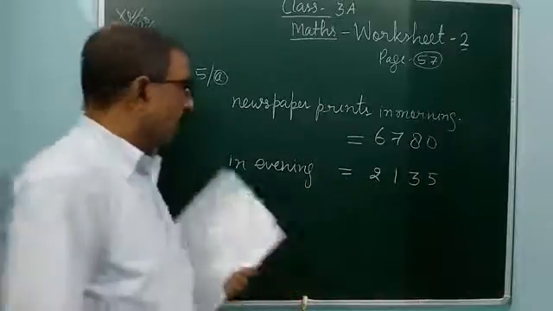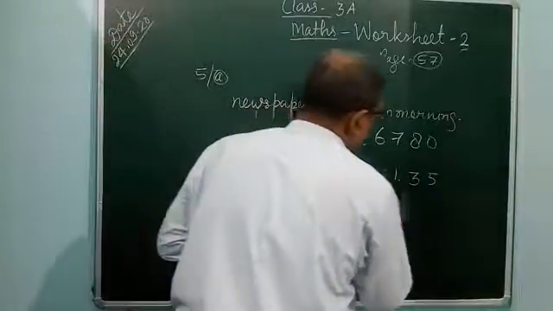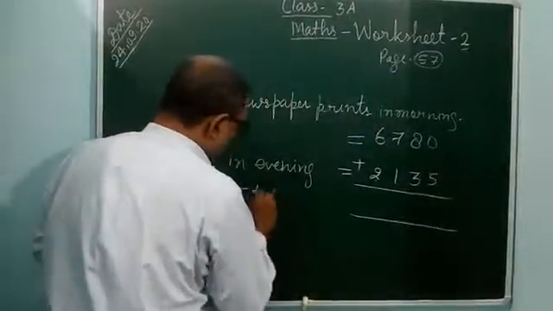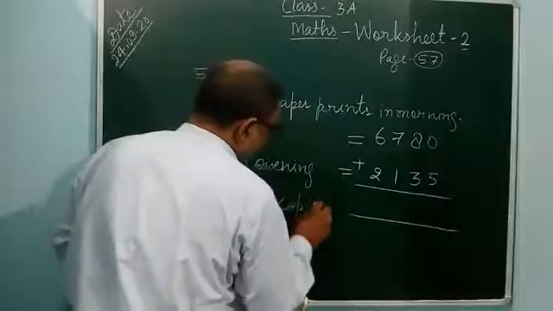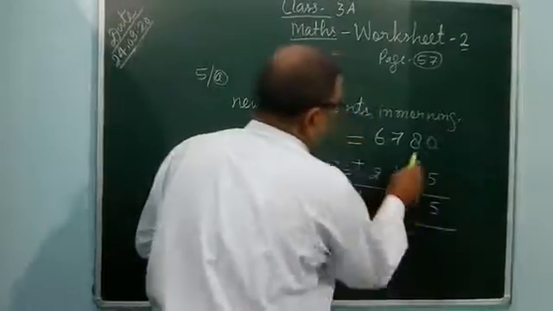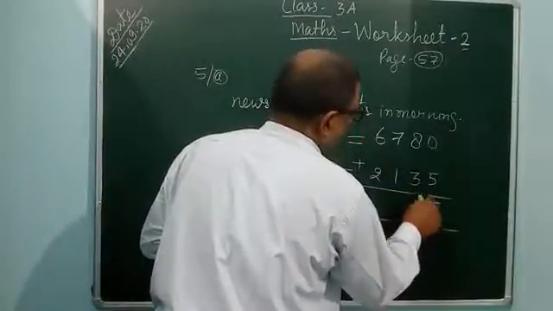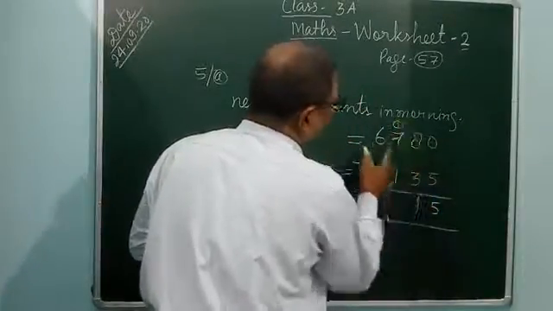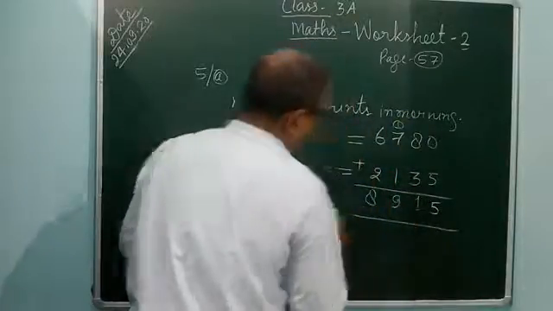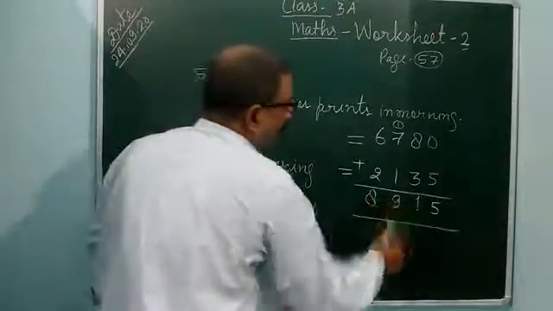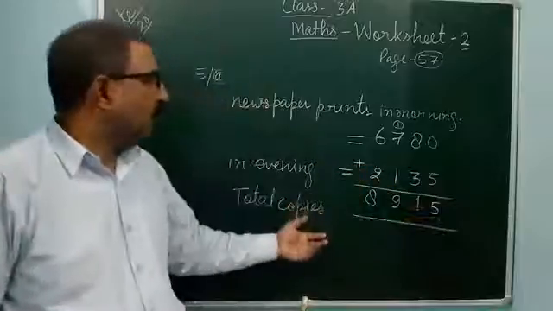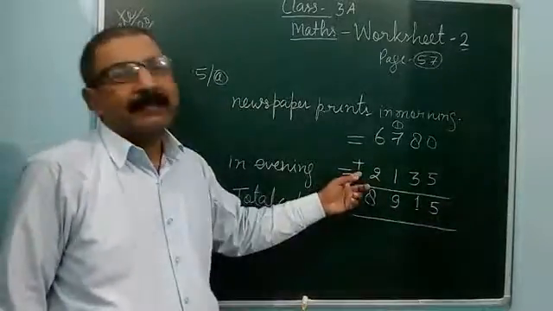So in this way, you can get the total copies in a day. So here 5 and 0 is 5, 3, 1, 1 carry, 7 and 1 is 8, 1, 9, 6 and 2 is 8. So total copies 8,915. So for this question, you can do it by addition.